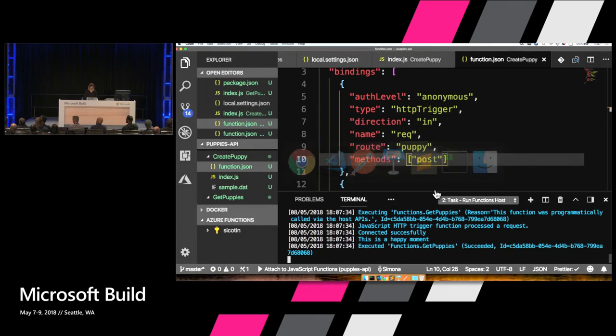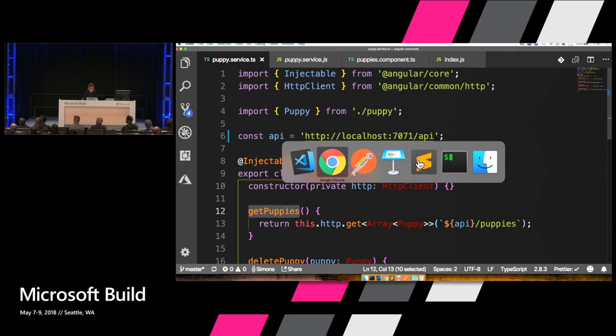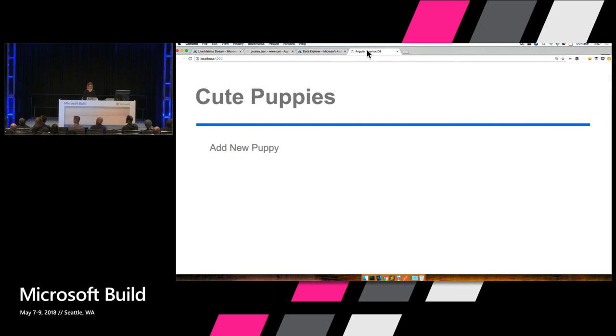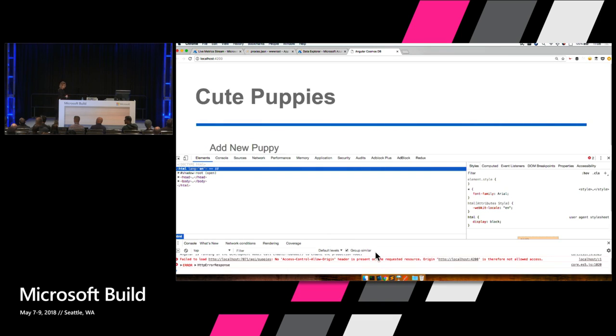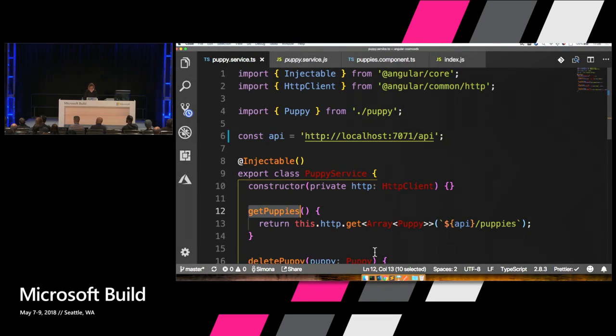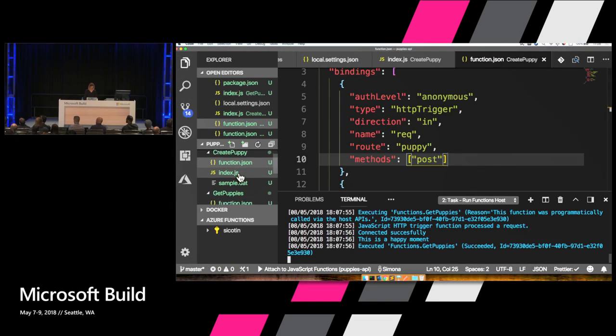So now, if I go to the browser, the application is still loading. But one thing that I didn't do, can anyone guess? Of course. Perfect. So I have to go back to the function.